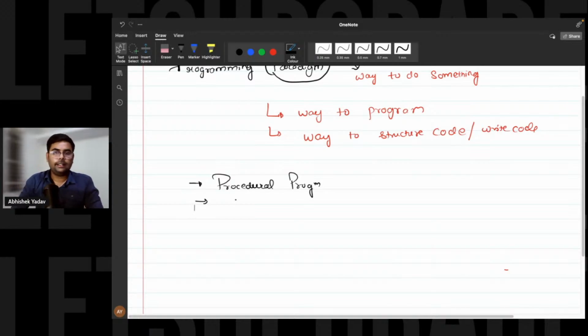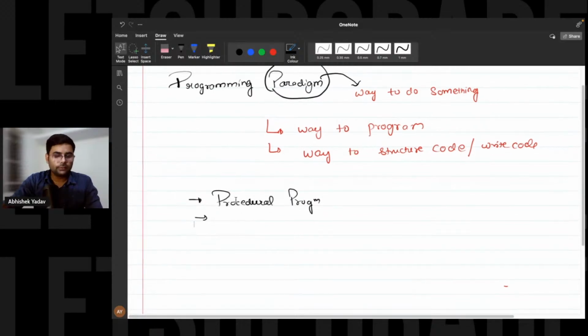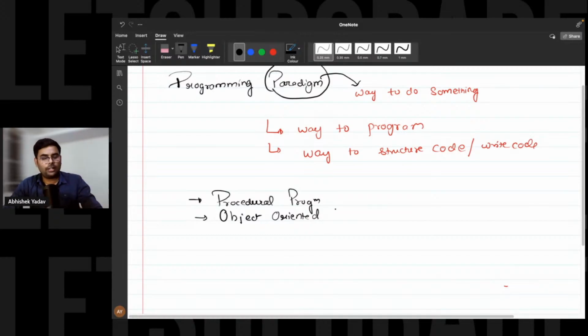Okay, great. So here we are discussing programming paradigm. Basically we are discussing object-oriented programming, but before moving to it, let's first discuss programming paradigm. What is a programming paradigm? It is a way to do something, right? That is, way to structure your code or write your code. So in the previous session, we discussed procedural programming, right? And in today's session, we are going to learn about object-oriented programming. Basically, we have four kinds of programming paradigm.